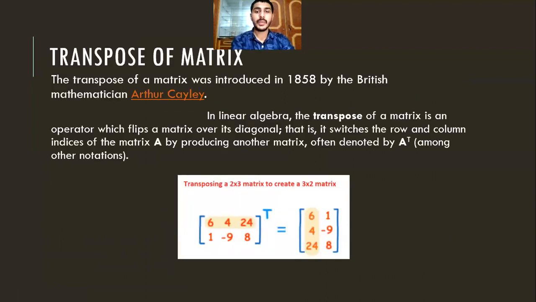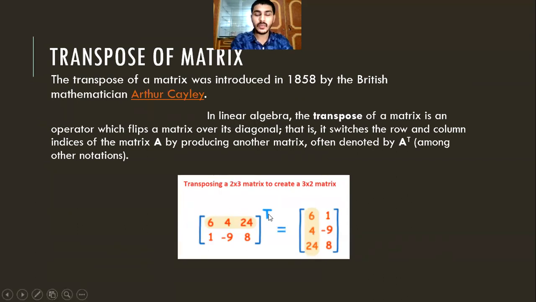So here is another topic, transpose of a matrix. The transpose of a matrix was introduced in 1858 by the British mathematician Arthur Cayley. In linear algebra, the transpose of a matrix is an operator which flips a matrix over the diagonal. That is, it switches the row and column indices of the matrix A, producing another matrix, often denoted by AT among other notations. So it is denoted by T.